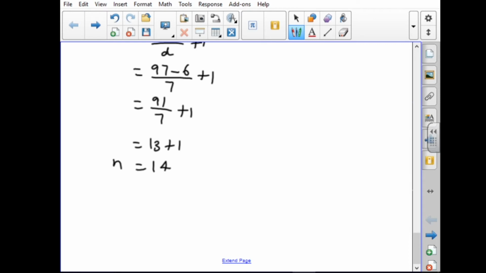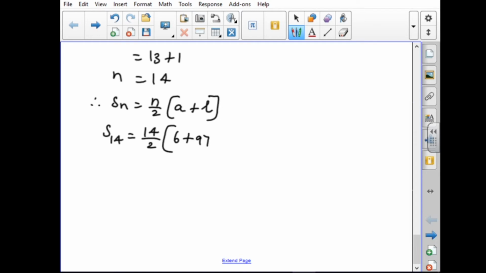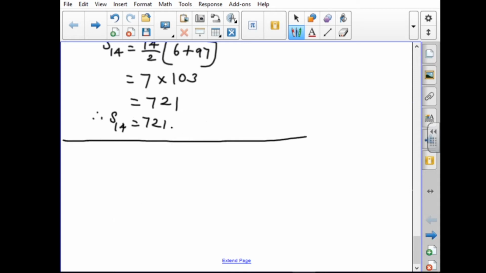So now we got n equal to 14. Now we have to find Sn. Sn equal to n by 2 into a plus l. Here you have to substitute. n is 14. So S14 equal to 14 by 2 into a, which is 6, plus l, which is 97. So 7 into, adding, that is 103. Multiplying, we get the answer 721. Therefore, S14 equal to 721. That is the answer. The first problem is over.